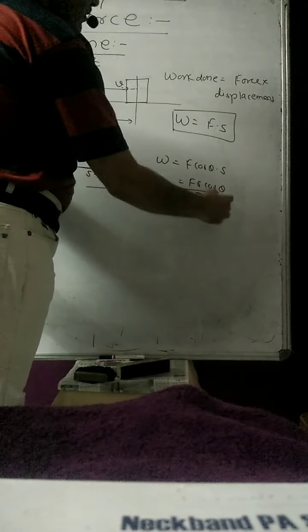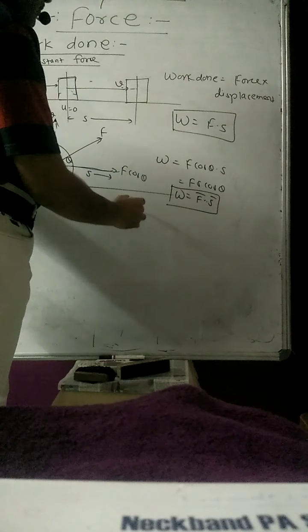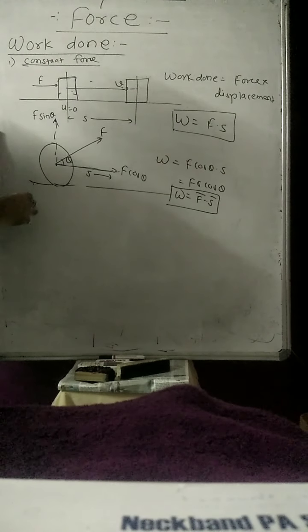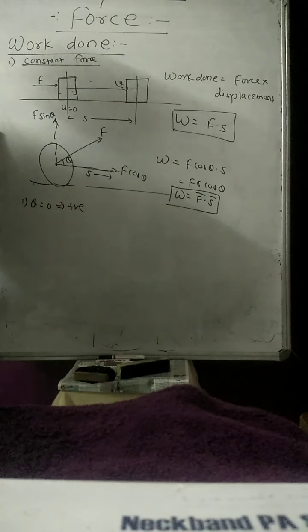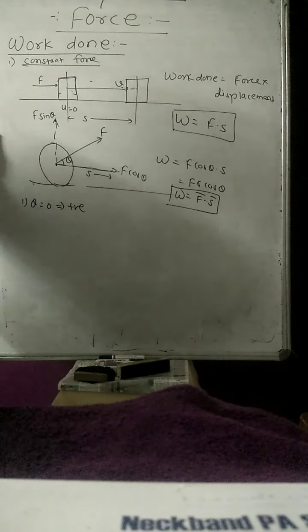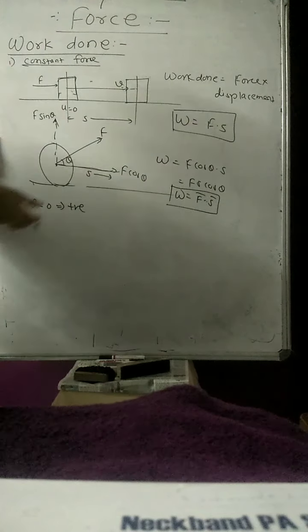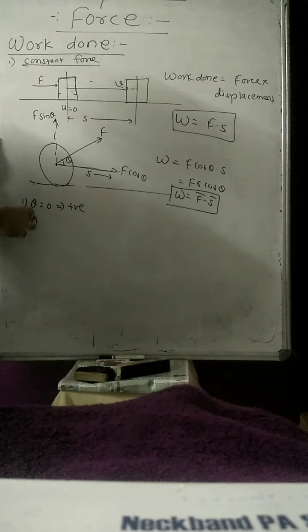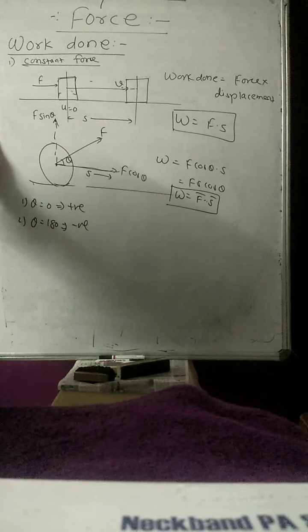This is the dot product of two vectors, that is the force vector and the displacement vector. So now here, depending upon theta, if your theta is 0, then we can say that this work done is the positive work done, meaning force and displacement are along the same direction. You are applying the force to a body and the body is moving along the same direction, so that is called positive work done. But in case theta is equal to 180, then this work done is said to be negative work done, because cos of 180 is -1.